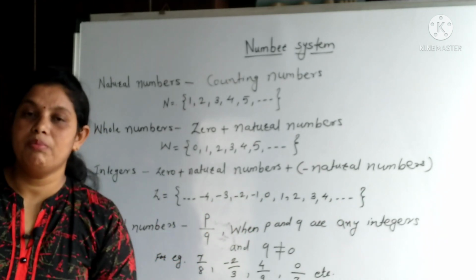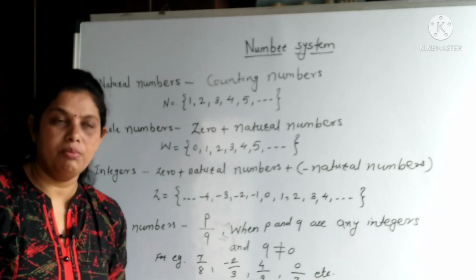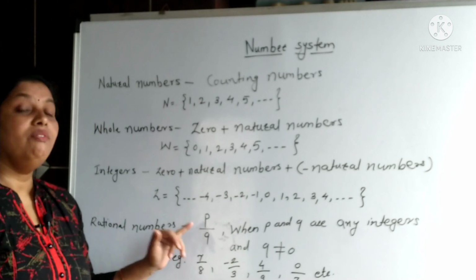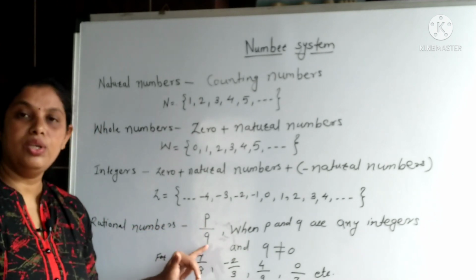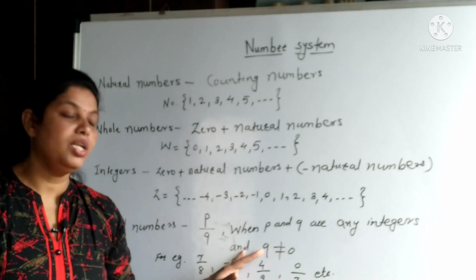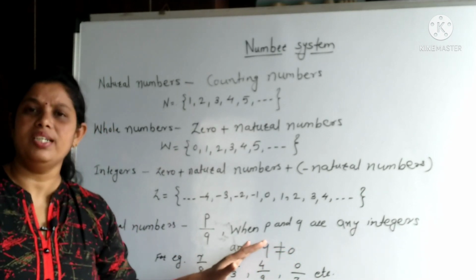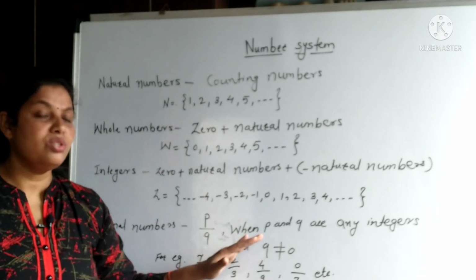Now next type of number is rational numbers. Now what is the meaning of rational numbers? Rational numbers are the numbers we can write in the form of p by q, where p and q are any integers and q is not equal to 0. This is the most important condition: q is not equal to 0.